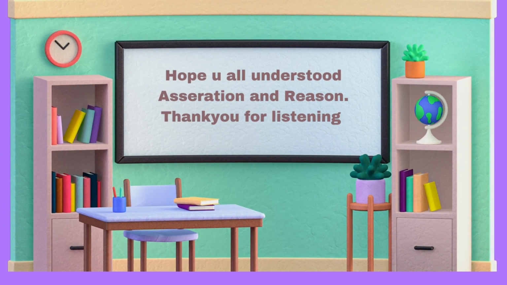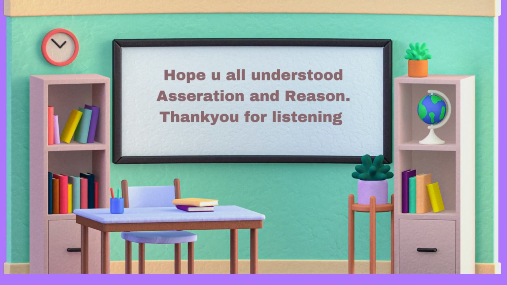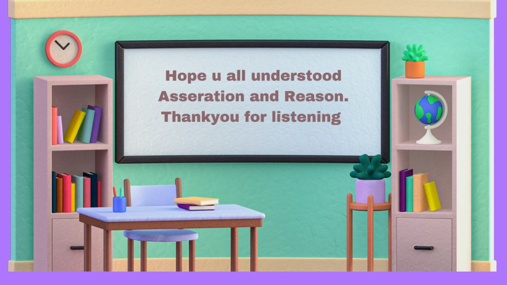Well, children, I hope you have understood how to do the exercises or questions related to assertion and reason. Children, assertion and reason is very simple. You just have to play around. First, you have to find out whether it's true or false, write it against them, and then, if both are true, you have to take step number 2 to find whether the reason is the correct explanation of the assertion. But if you get one true and one false, you will not take step number 2. You will directly find out the option which is related to the question asked.